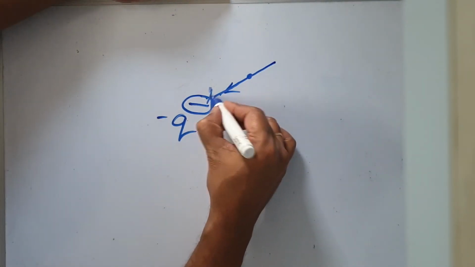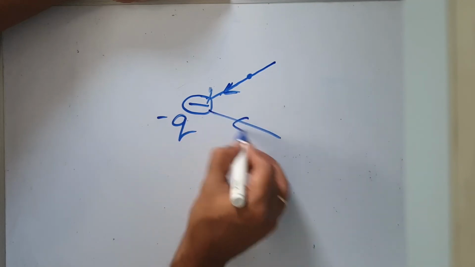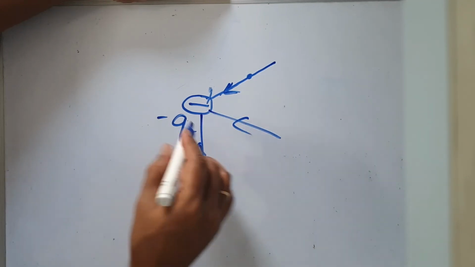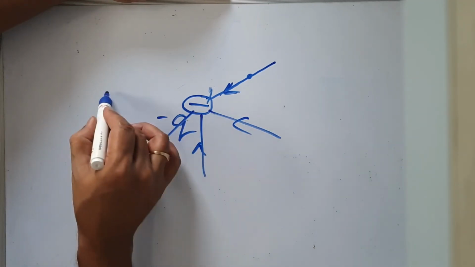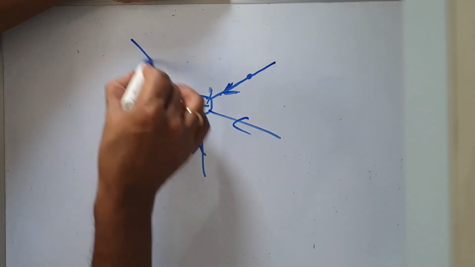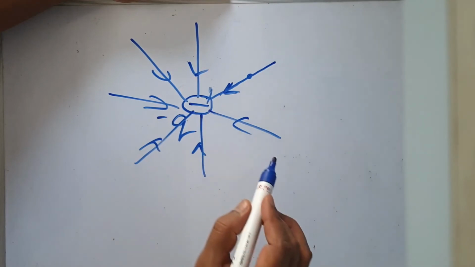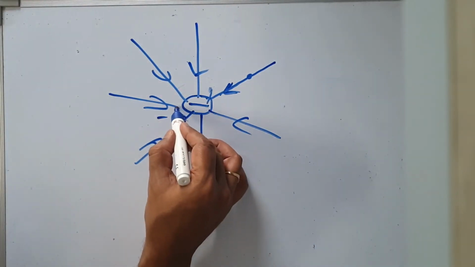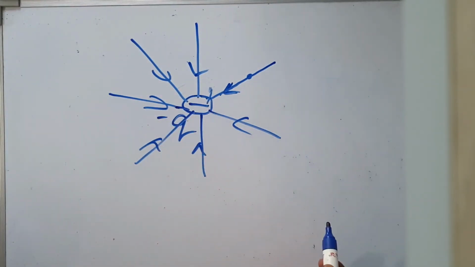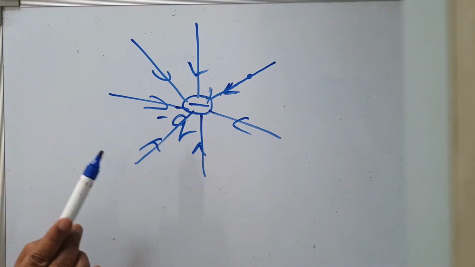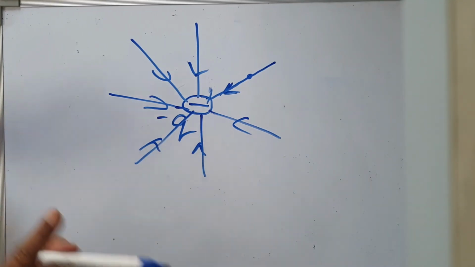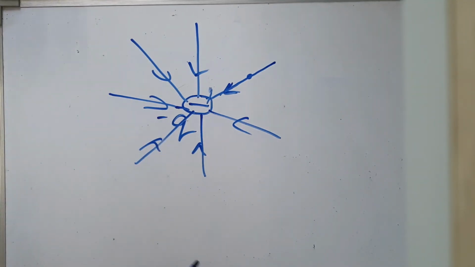So electric field lines, which I told you, are the path followed by a positive test charge placed in the field if it were free to move. So electric field lines due to a positive charge are directed radially outwards from it, and due to a negative charge are directed radially towards the point charge.